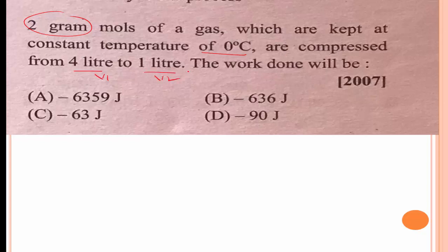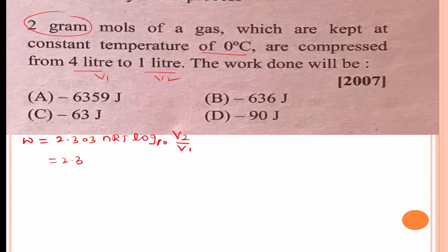V1, this is V2. Work done will be calculated using the work done by an isothermal process. We know the formula W is equal to 2.303 nRT log base 10 V2 divided by V1.